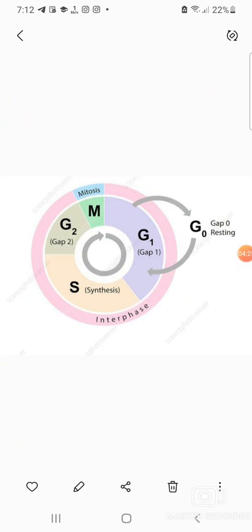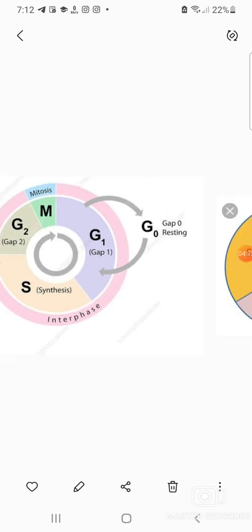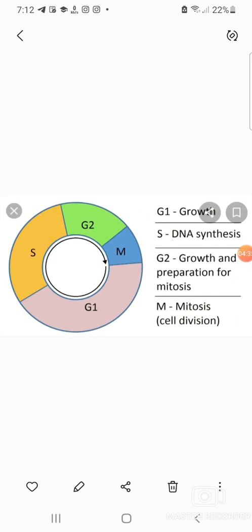This image portrays the interphase, that is G1, S, G2, and the mitotic phase. This is a different representation of the interphase and the mitotic phase. G1 is growth, S is DNA synthesis, the synthesize phase, and G2 is growth and preparation for mitosis, and finally M is mitosis, the cell division.